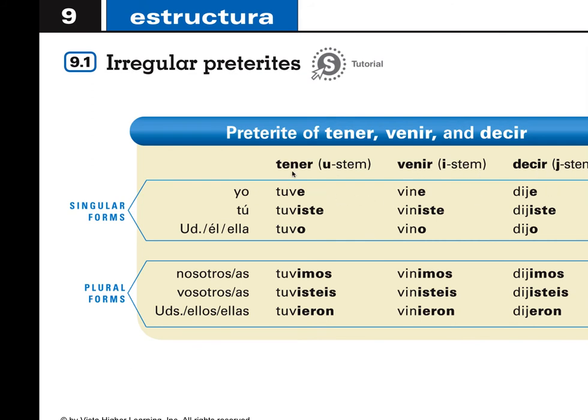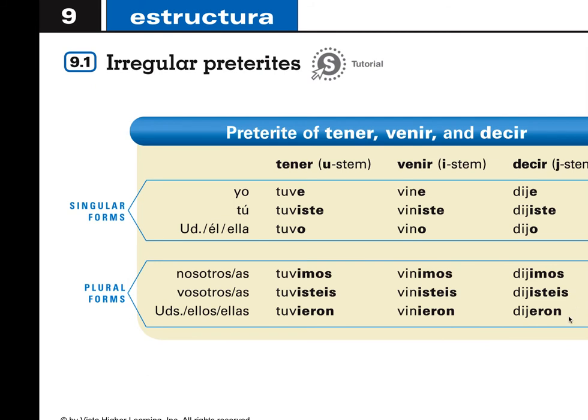Okay? So why a U stem? Well, you can see that the U is across the board. So you say tuve, tuviste, tuvo, tuvimos, tuvieron. And with the I form, with venir, the E here turns to an I. Vine, viniste, vino, vinimos, vinieron. And then finally with decir, the classification of verbs that are J stem, the C goes to a J. So dije, dijiste, dijo, dijimos. And careful here, it's dijeron. A lot of times people want to say dijeron, they want to add the I, but it's just dijeron.